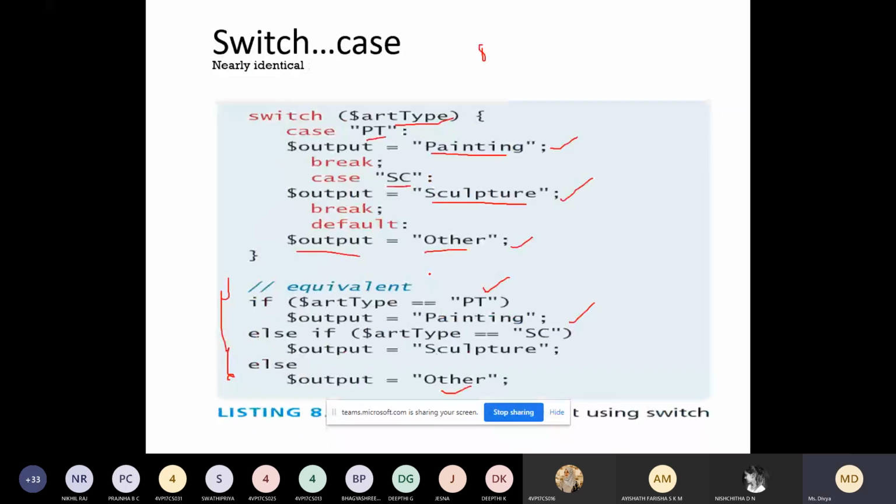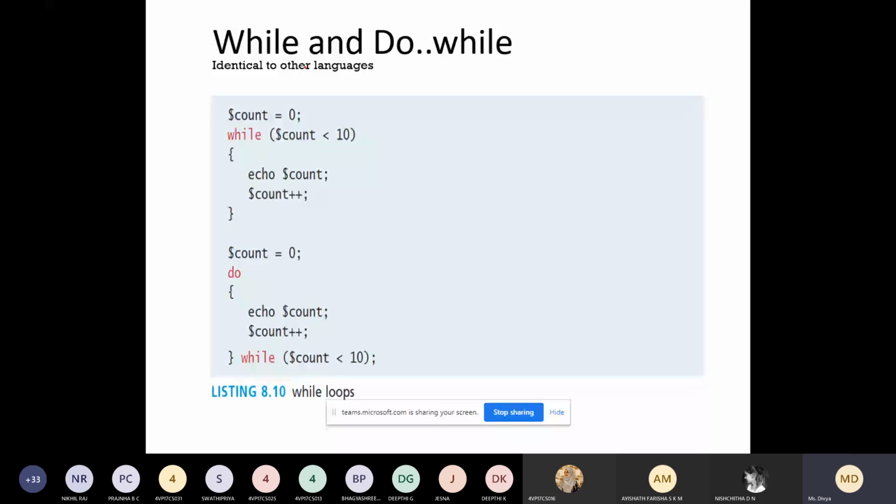Next comes the while and do while loop. These examples are available in PHP W3Schools. For all of them you have different examples, so go through those examples. This is the example where you are using a while loop. You have a variable count. Let us see what this program does. You are checking whether count is less than 0. Yes, it is less than 0. You have the variable count here.